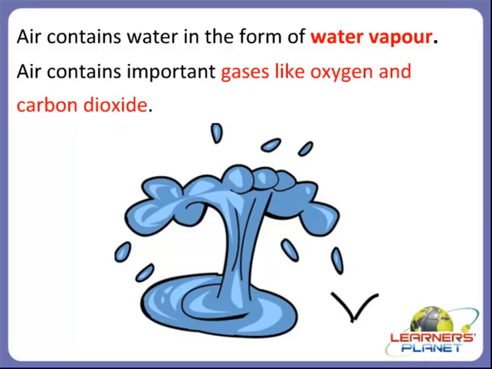So we can say that air contains water in the form of water vapor. We cannot see it, but when it cools and becomes water again, we can see it. We can also say that air contains important gases like oxygen and carbon dioxide, right?